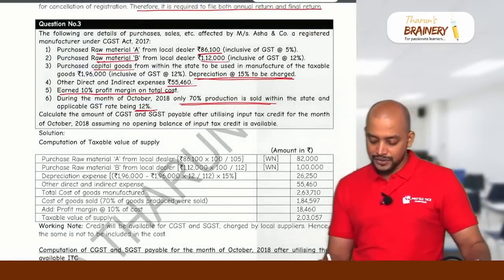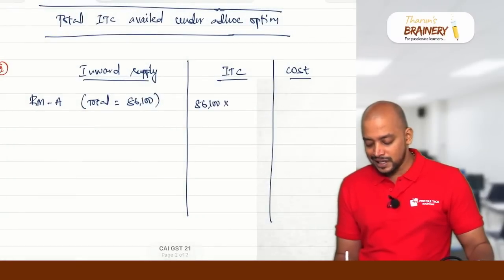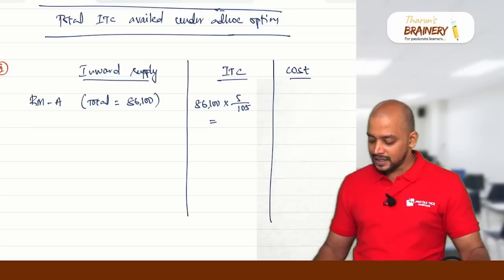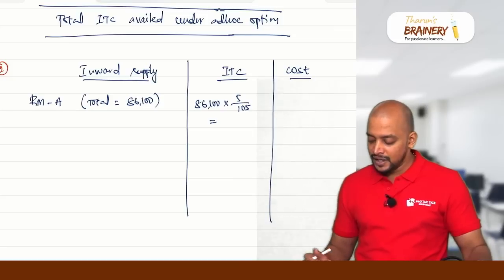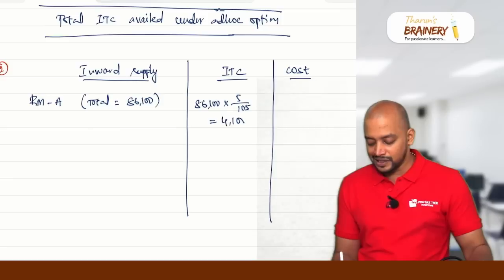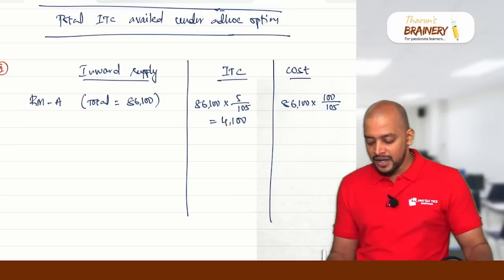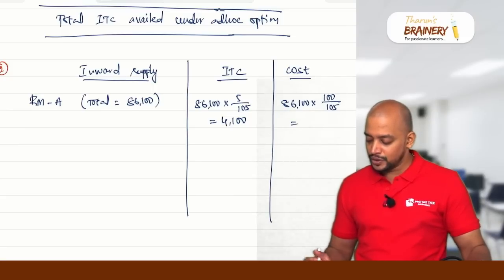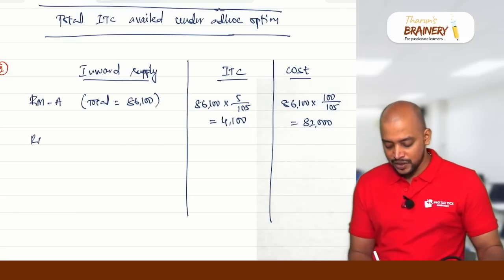The total is 86,100. In this, how much will be taken in cost? 86,100 into 5 divided by 105 will be taken as ITC. So 4,100 we will take as ITC, and the remaining portion, 100 divided by 105, we will add to the cost. Therefore 82,000 will be taken in cost. This is raw material A.